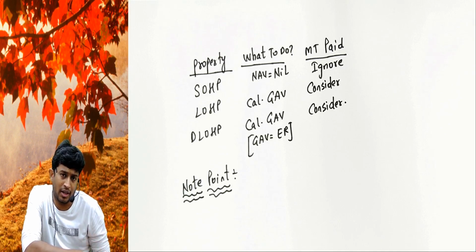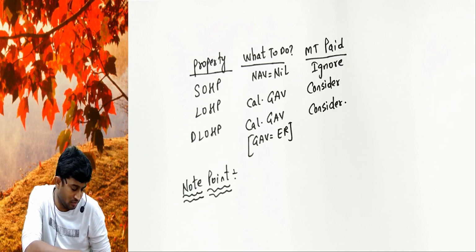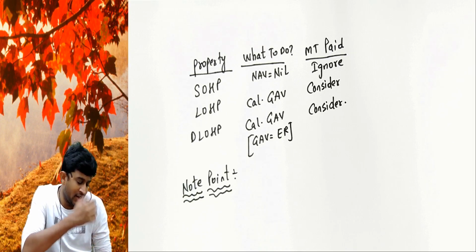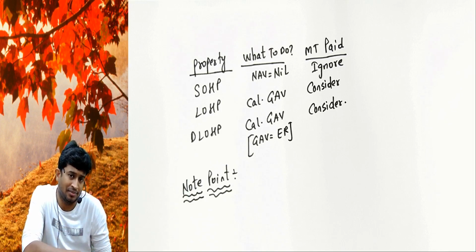If a property is held as stock in trade by real estate SSEs, which are vacant, properties which are held as stock in trade by real estate SSEs and which are vacant, their NAV will be taken as nil.